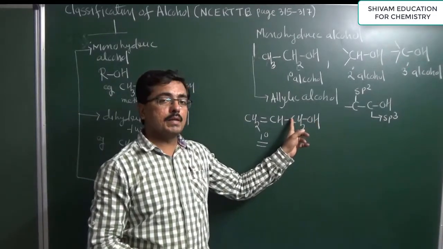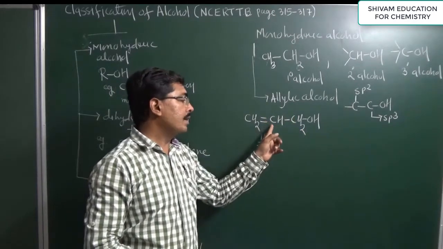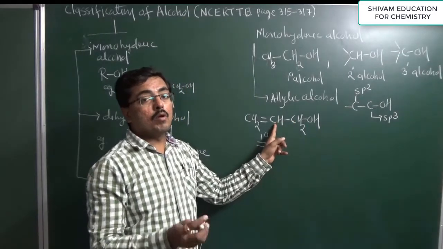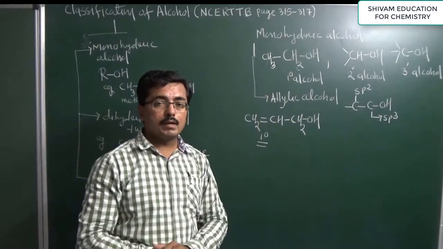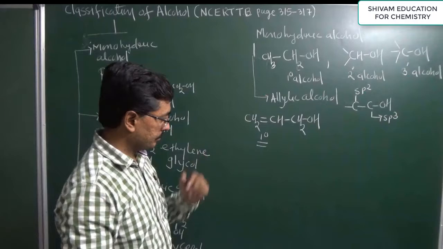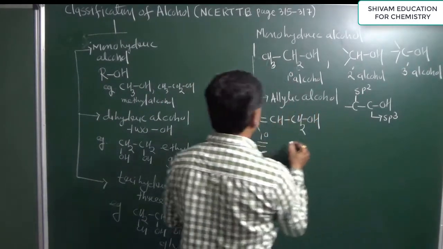This carbon is a primary carbon, and it is also attached to a double bond containing carbon. A double bond containing carbon means it is an sp2 hybrid carbon, so it is known as a 1 degree allylic alcohol. Now the next one: 2 degree allylic alcohol.